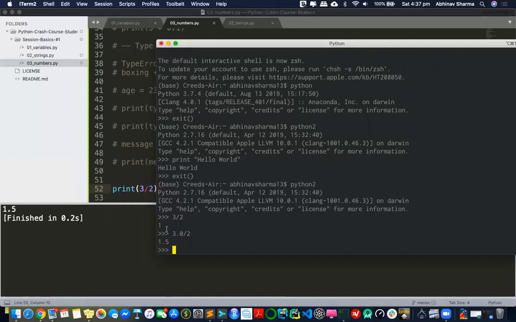So that's why I keep showing you this kind of difference, so that you know that if you are doing something on Python 2, you are going into a very new world. Everything is different here and at a much deeper level, not something you can see directly at the top level. It's a division happening. It's such a small thing, but it's very deep down. That's one of the biggest differences, like the print one's the biggest difference. Next is this.